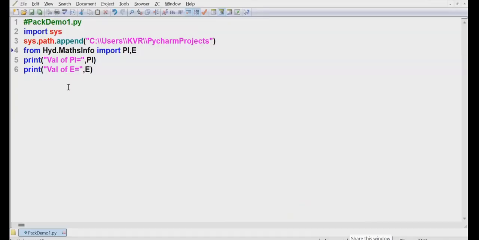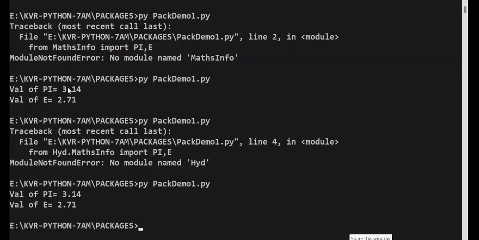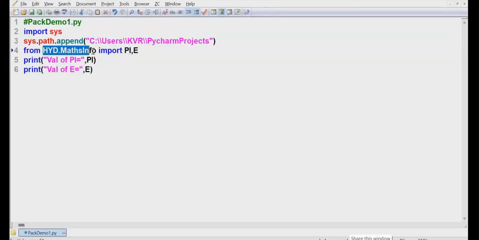Okay. So here I will write HYD. HYD. So are you getting the answer or not? Perfect. NumPy dot random. NumPy dot random. Here, what is that? HYD dot match info. Import what? PI and what? E. Are you able to get it? Easy or difficult? Simple. So you can also write it as what? From HYD import what? Match info as what? MI. What will you write? MI dot PI. And next is what? MI dot what? E.